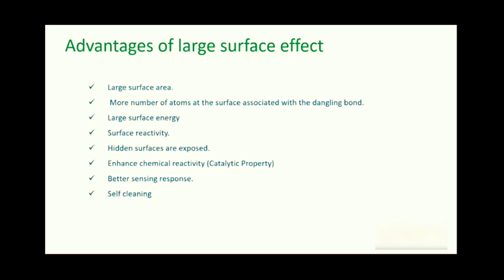So to understand these large surface effects, let us see a simple experiment. Although this is not at nanoscale but microscale, it will give you an idea of how properties drastically change at nanoscale. So we start a simple experiment.